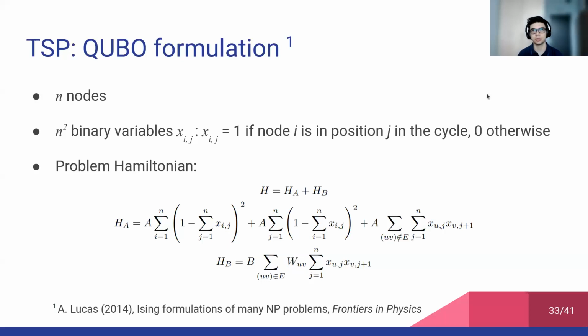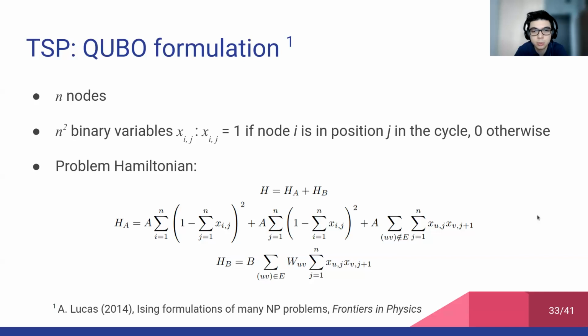And this alternative view of the problem also provides a QUBO formulation that we took from the work by Lucas. And so given n nodes or n towns, the QUBO formulation requires n squared binary variables x_ij, and x_ij is 1 if the node i is placed in the position j in the cycle, 0 otherwise. At the bottom of the slide, we can see the Hamiltonian describing the problem.